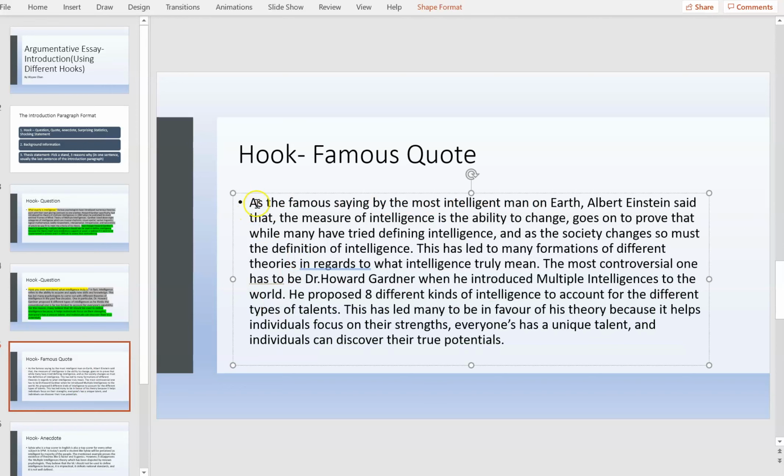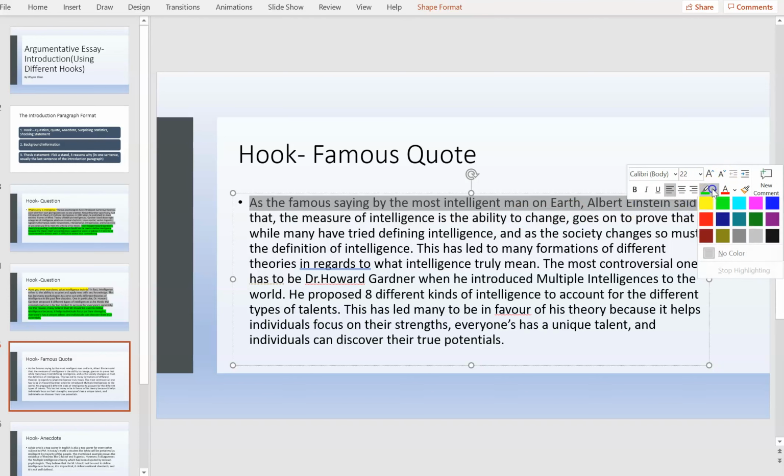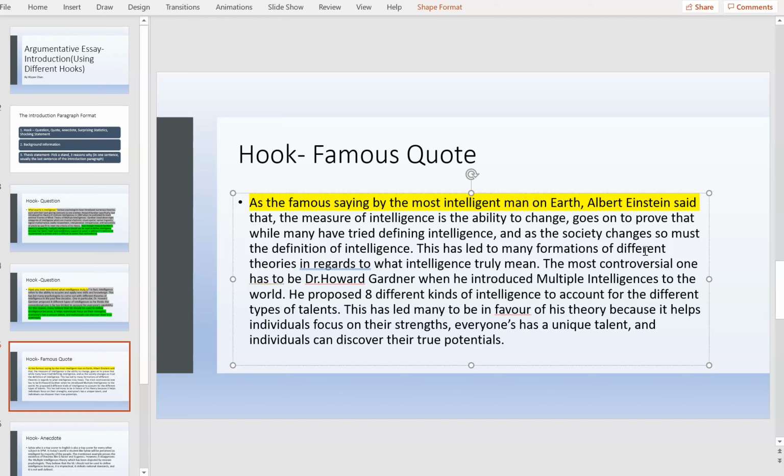The next hook that we are looking at is the famous quote. This famous quote was said by Albert Einstein. As the famous saying by the most intelligent man on earth, Albert Einstein, said that the measure of intelligence is the ability to change, it goes on to prove that while many tried defining intelligence, as society changes, so must the definition of intelligence. So this is the quote.